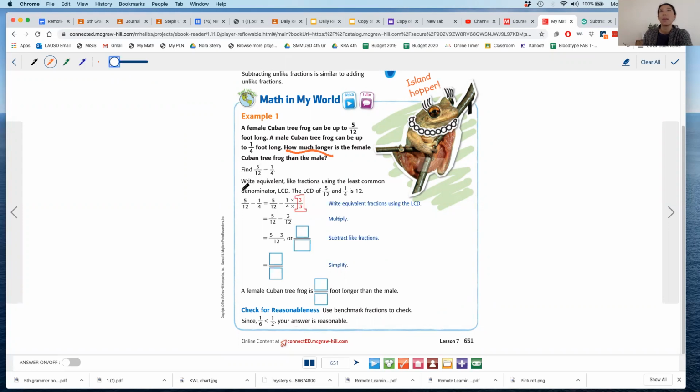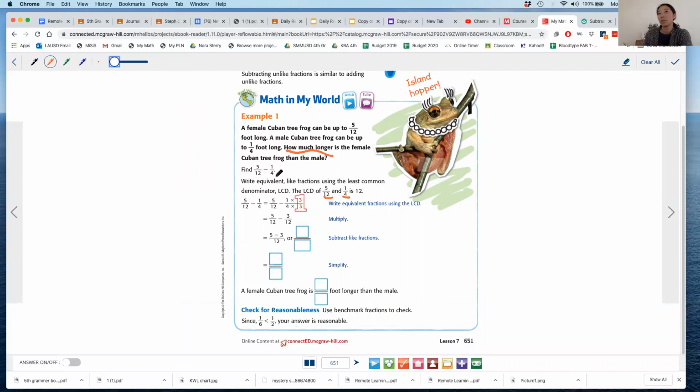But I can't just subtract them as they are. I have to find an equivalent fraction using the least common denominator, the LCD. The LCD of 5/12 and 1/4 is 12, because if you look at 12 and 4, right, the least common denominator, if I count up by 4s, 4, 8, 12. 12 would be a common multiple between 12 and 4, right?